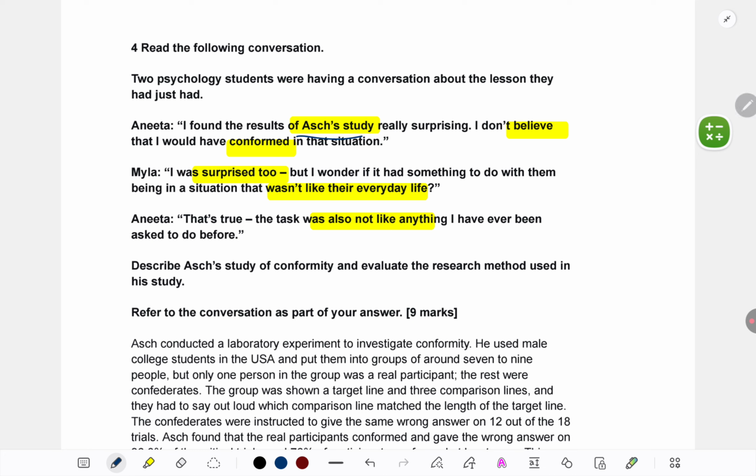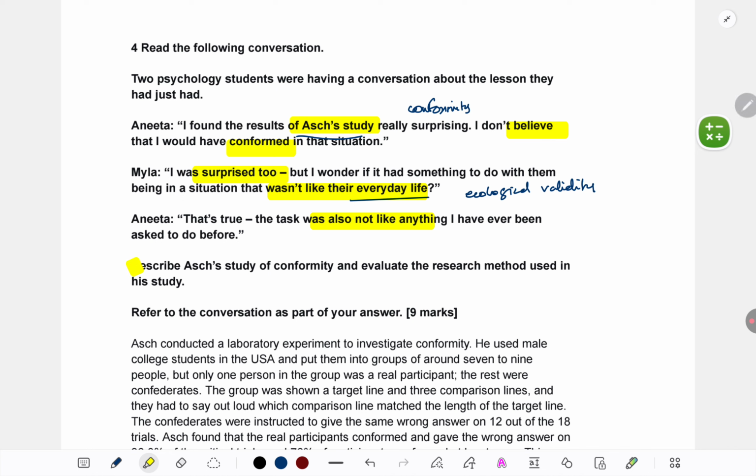So before answering, we should just bring the study to our mind. Conformity, confederates, matching line, standard line, all that should be readily available in our mind. Second thing, when they go on discussing whether it is everyday, whether it is mundane, they are talking about ecological validity and mundane realism. So, research wise, what are they discussing here? How artificial is the study, or how generalizable it is to everyday life?